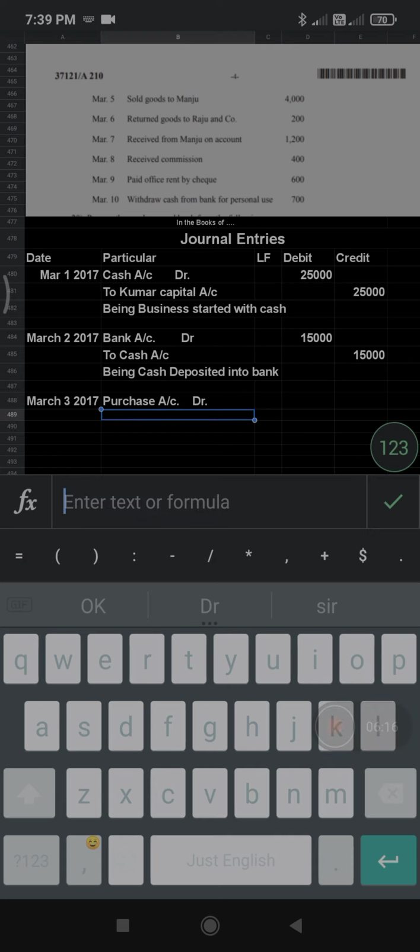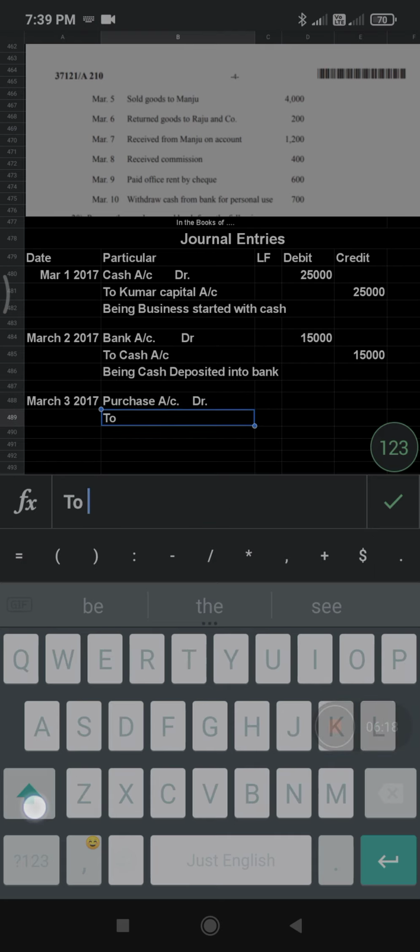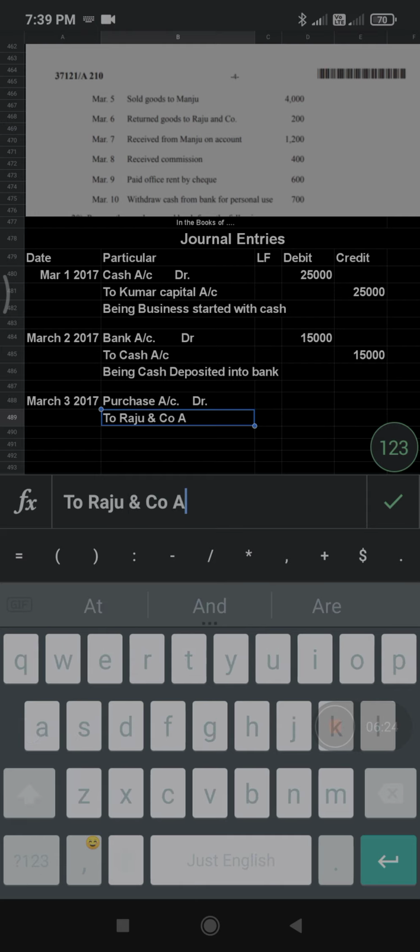Purchase account debit to Raju and company account. Maybe you are wondering why I am taking the Raju account here. Purchase account comes under nominal account.